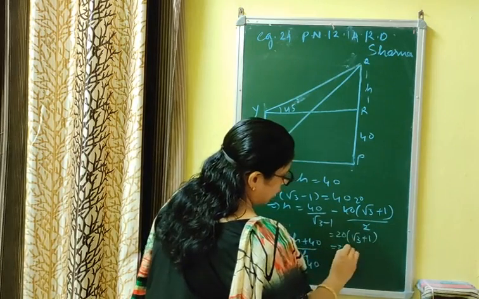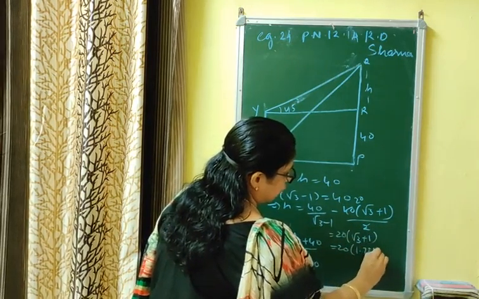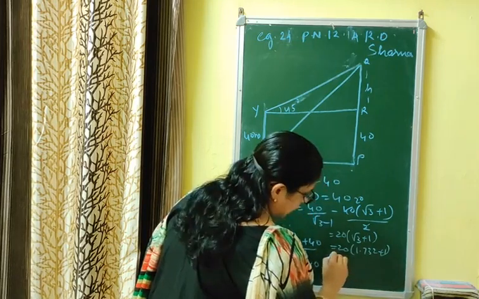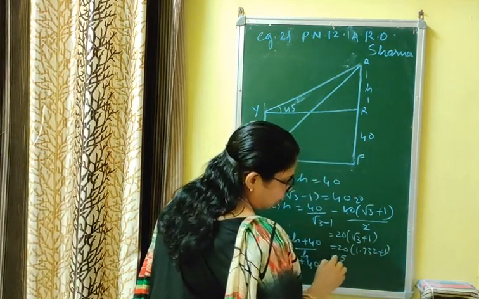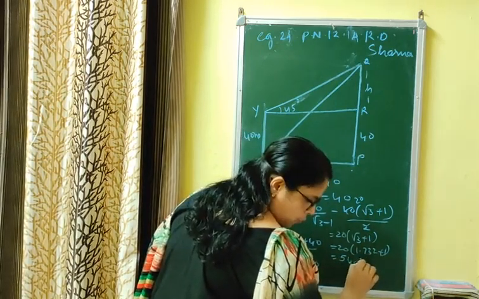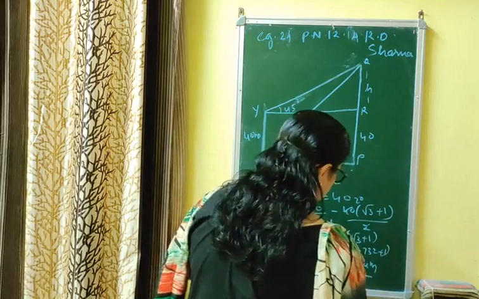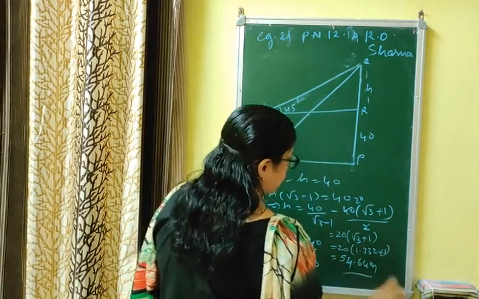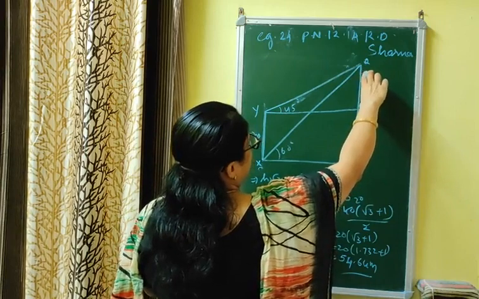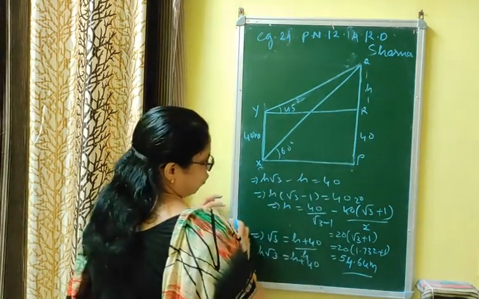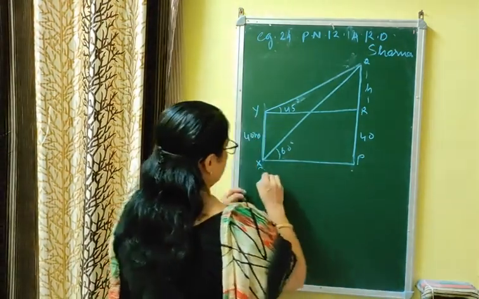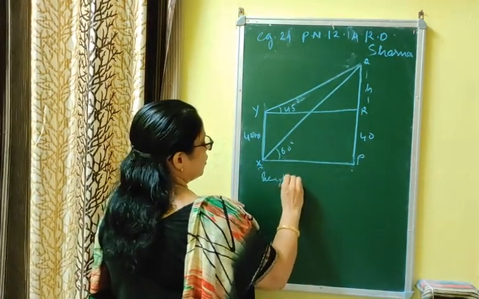Put the value of root 3: 20 into 1.732 plus 1. I will write the answer directly, but you have to check the multiplication. You will get 54.64 meter. That is one part over. The height of this part, that is QR, is h equal to 54.64 meter. But you are asked to find the height of the tower.